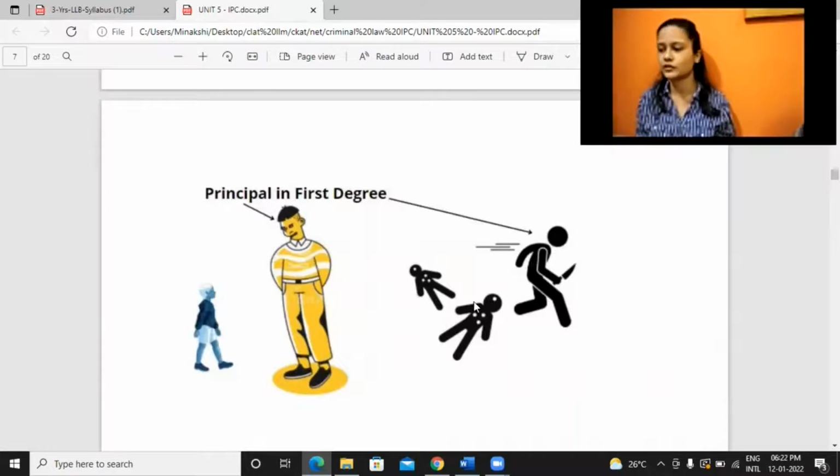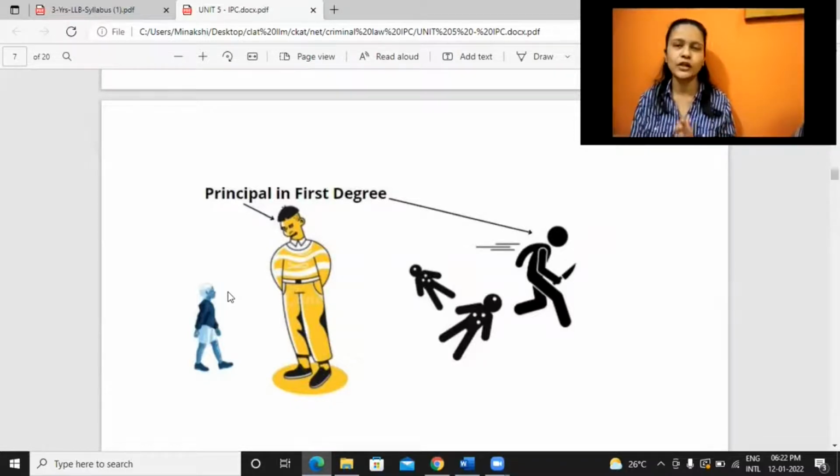This person wants to kill these 2 people. But what he is doing is he is not directly going and killing those two people, but rather he is using this child as his means to achieve his intention. So he is asking this child to go and kill these two persons.